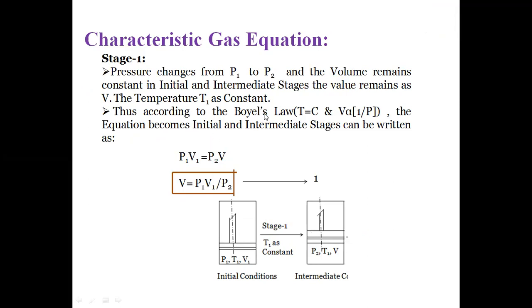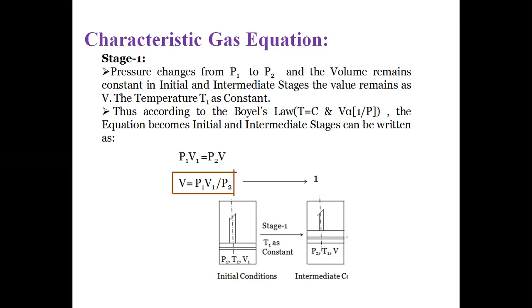In the characteristic gas equation, two laws apply, that is Boyle's law and Charles' law. They give a simple relation between two variables by keeping the third parameter constant. If we consider Boyle's law, there are three parameters: pressure, volume and temperature, in which temperature remains constant. The two parameters varying are pressure and volume. In Boyle's law, temperature remains constant and volume is inversely proportional to pressure.